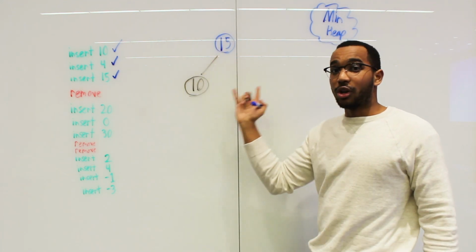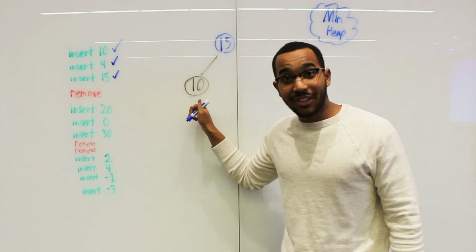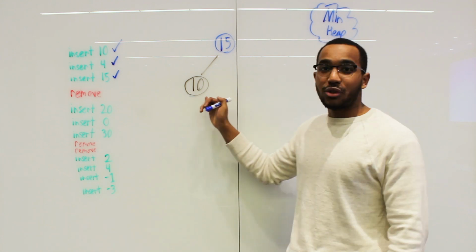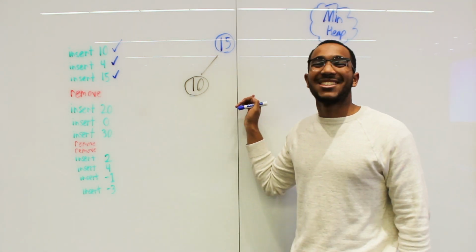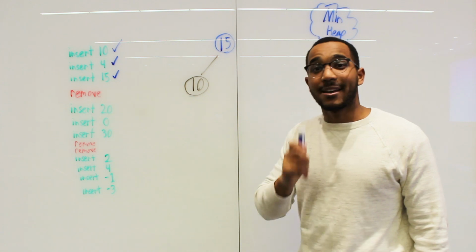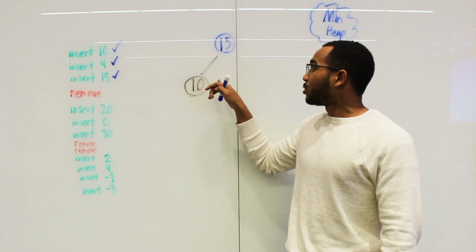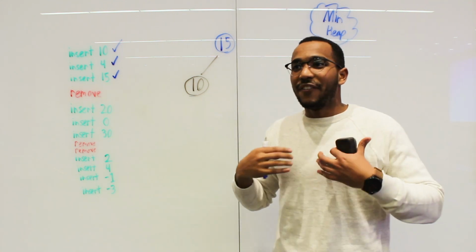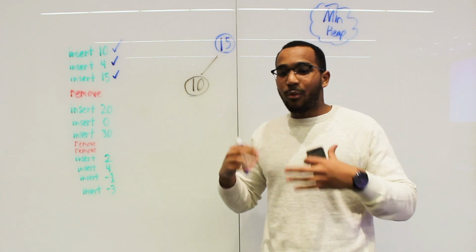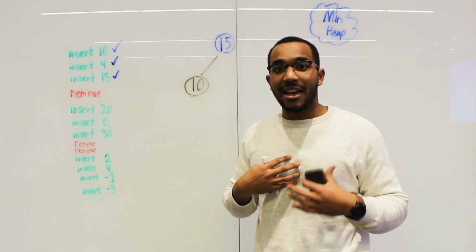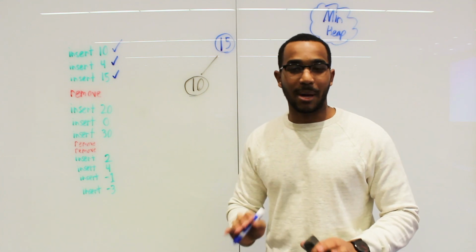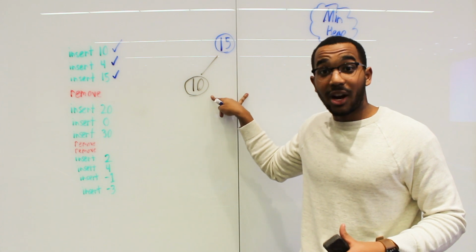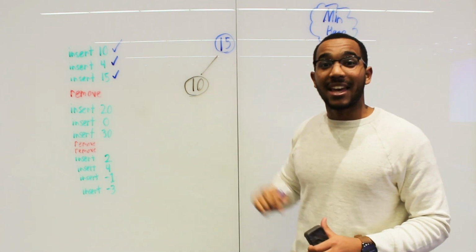We have this 15. We look at both children. If I do not have a left child, I for sure do not have a right child. Why is that? Because this is a complete binary tree. What we're going to do is compare 15 against the smaller of the children, because what 15 says is, my children, I want the smallest of you to take my place. If I am smaller than you, then you cannot take my place. But if you, the smaller of both of my children, beat me, take my place.